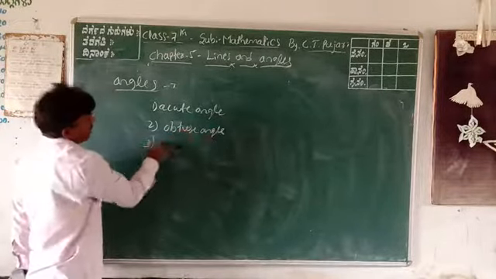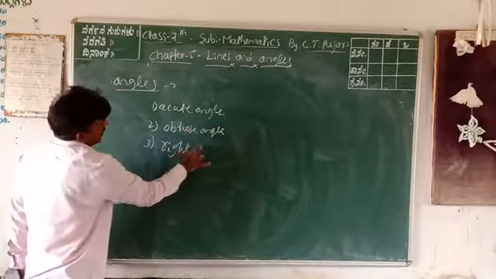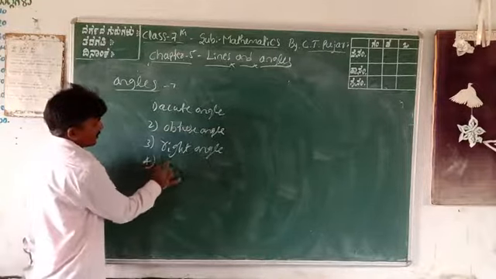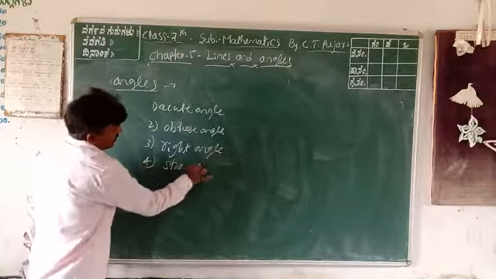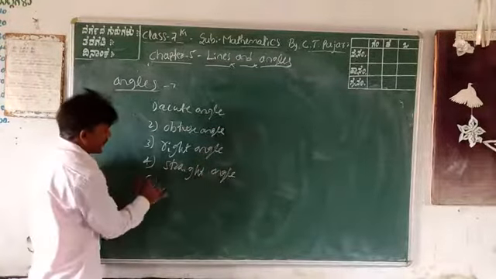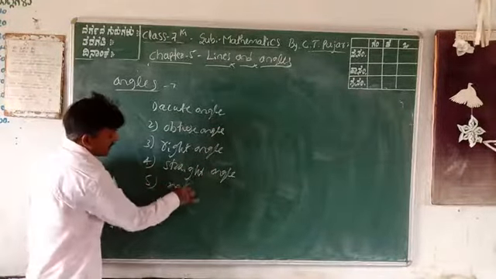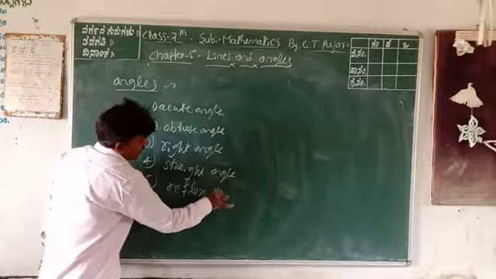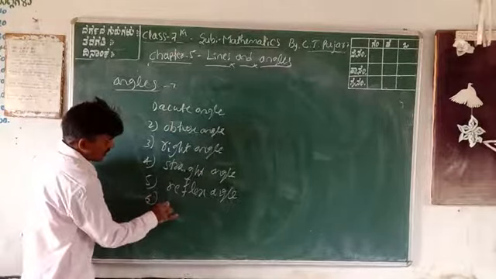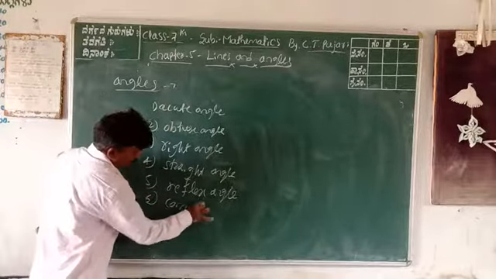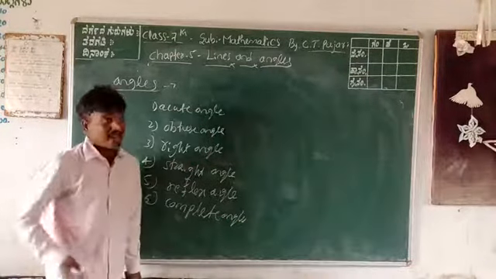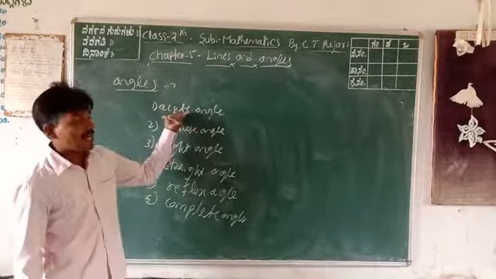Next one, a right angle. Next, fourth one, straight angle. What about the fifth one? Reflex angle. The next one is what? Sixth one, complete angle. These are all angles. Okay, one by one, the definition of angles.